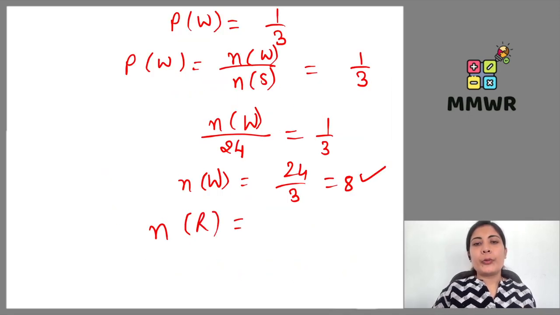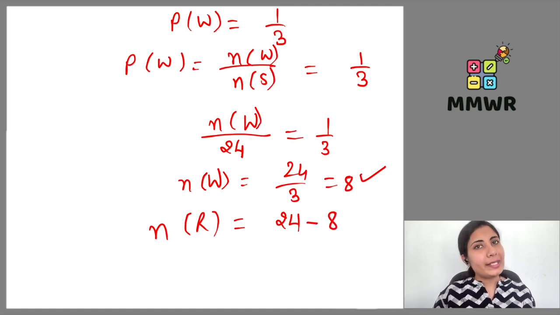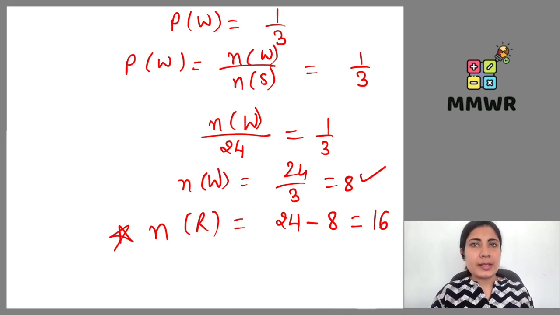So out of 24, if 8 marbles are of white color, 16 marbles will be of red color. But they did not ask us to calculate this. They just asked us how many white marbles are there in that bag.